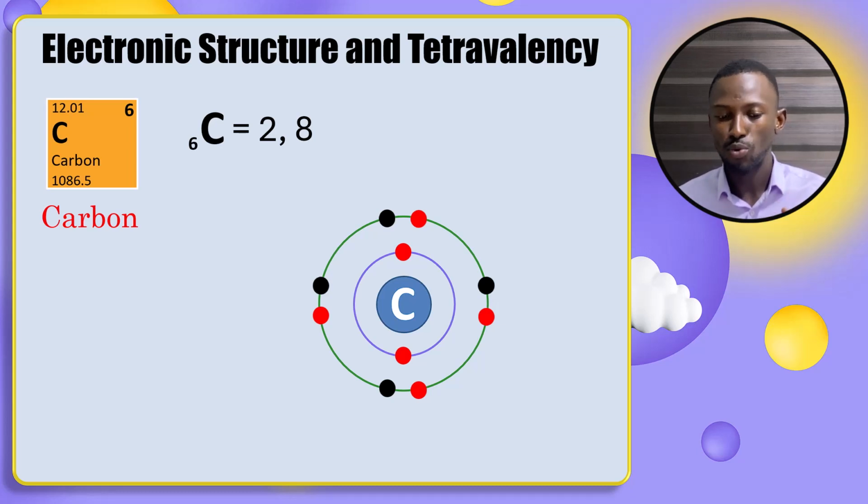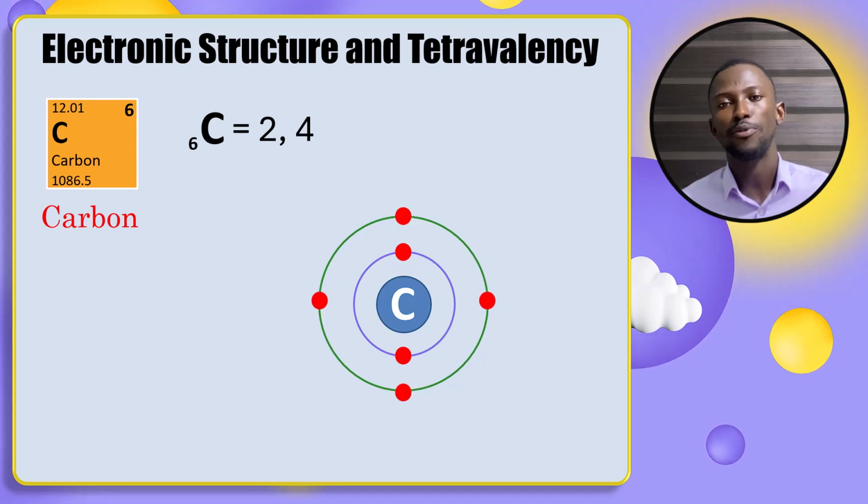So instead of doing this, what carbon would prefer to do is to go under a kind of bonding known as covalent bonding. We already have lessons on covalent bonding. If you really want to understand what covalent bonding is, you can check the playlists on our channel for that lesson, or better still, we'll leave a link to it in the description of this video. So instead of gaining or losing 4 electrons, what carbon would rather do is to undergo bonding with other atoms.